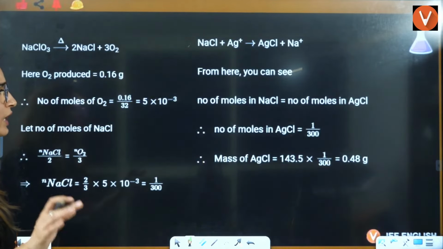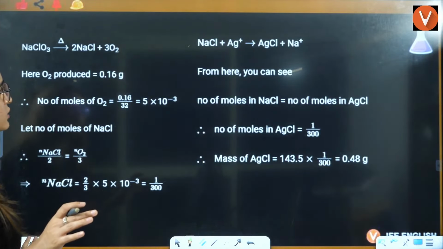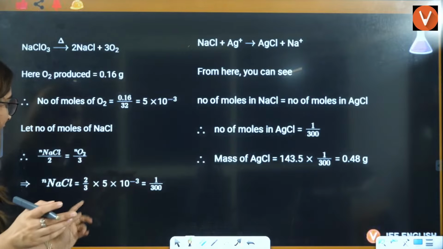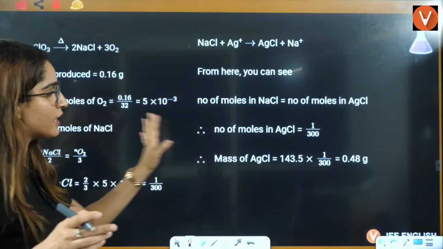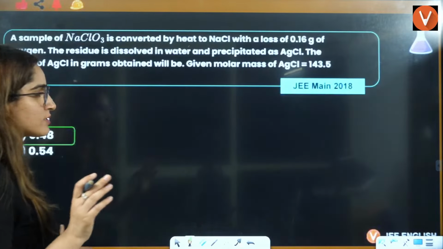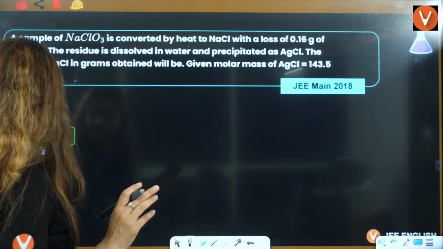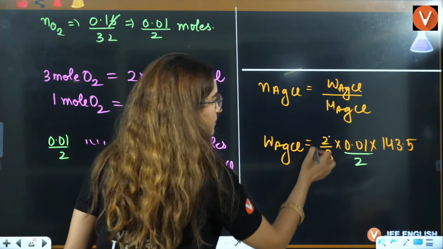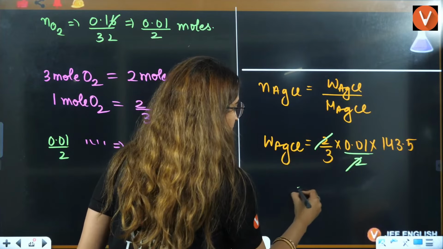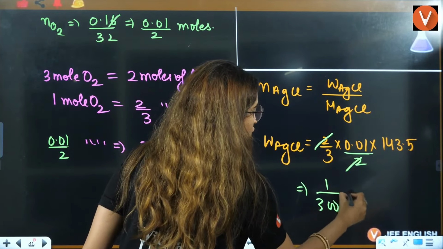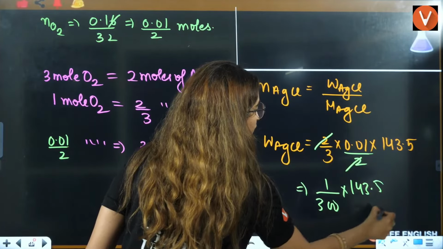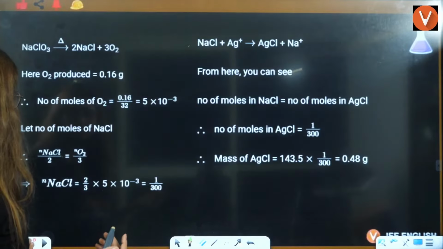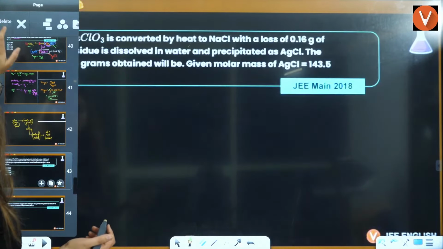Molarity, I have already taught you that. Okay. I have not taken it like this. I have solved it in a different way. So you need not worry about that. You will get the same answer only. Let's see if you are getting the same answer or not. Don't worry about that. That will be 1 by 300 into 143.5. So I have solved it in a different way. So you can just erase this thing as well. Otherwise you will get confused only.